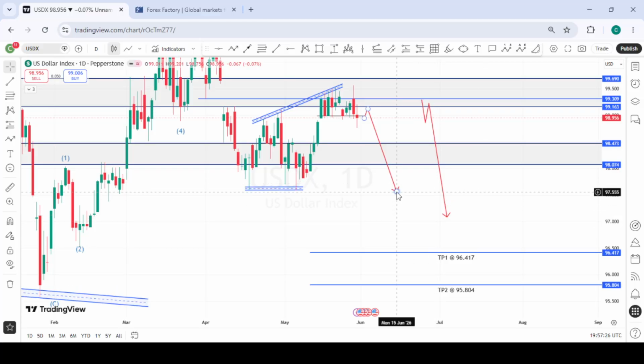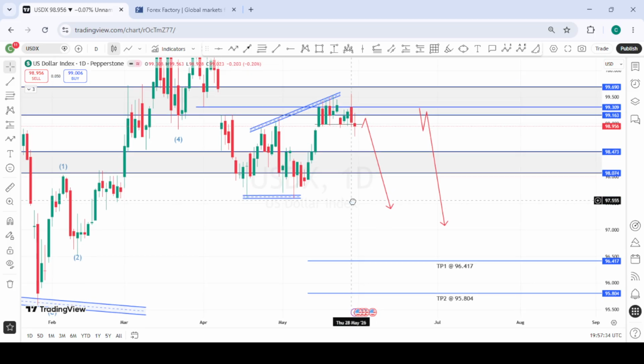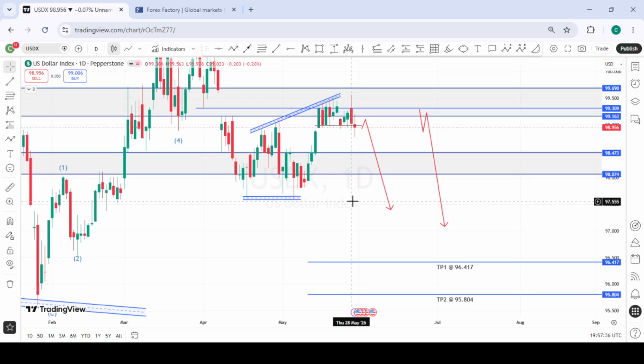So when price gets here, we are likely going to see some reactions within this zone. If the reactions come in as bullish and it shifts bullish, we might shift our bias to a bullish perspective. But it's more bearish than bullish now, considering the expectations we have on crude oil for the coming weeks. So we are very bearish on DXY.